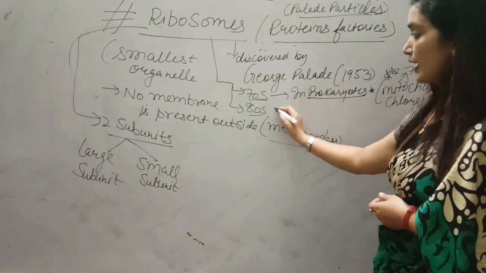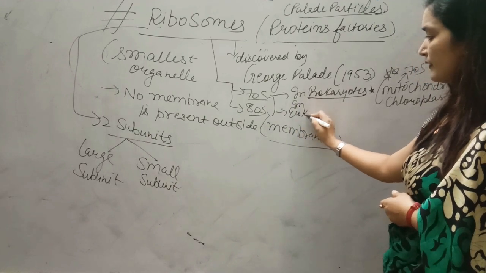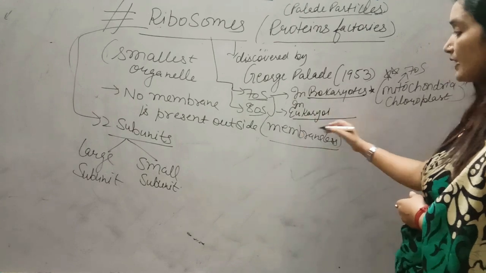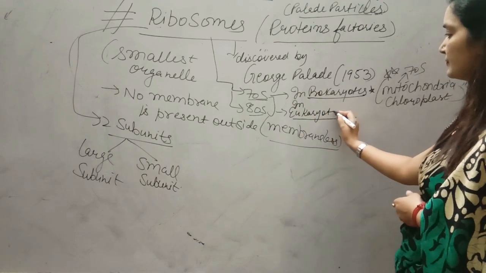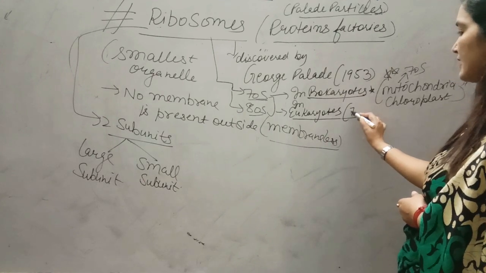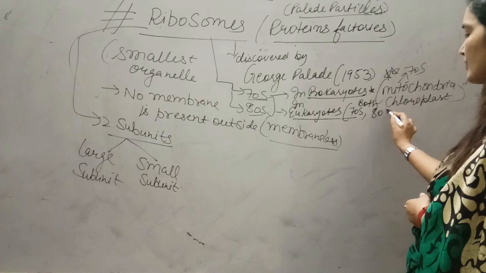In case of eukaryotes, which have a true nucleus covered by a nuclear membrane, both 70S and 80S ribosomes are present.